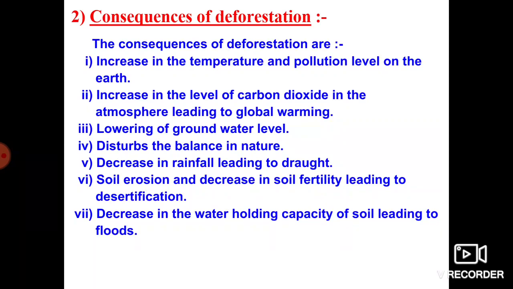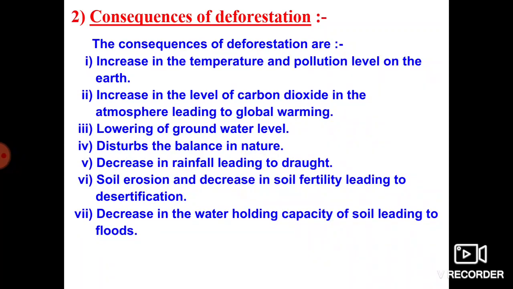So these are all the consequences of deforestation. What are they? Increasing temperature, increasing pollution level on the earth's surface, and increasing carbon dioxide, which leads to global warming; lowering of groundwater level; entire disturbance of the ecological cycle; decreasing rainfall and increasing drought areas; increased soil erosion; and decreased water holding capacity in the soil.